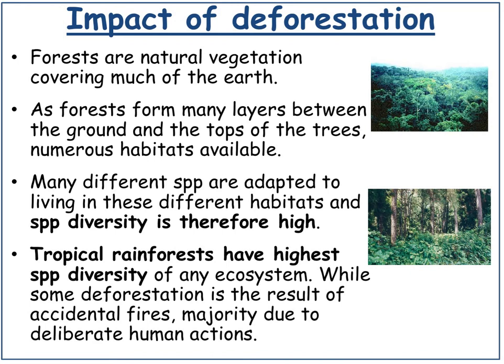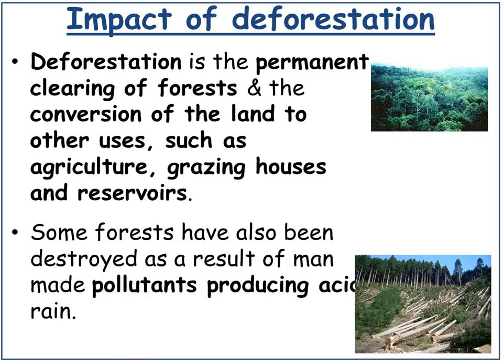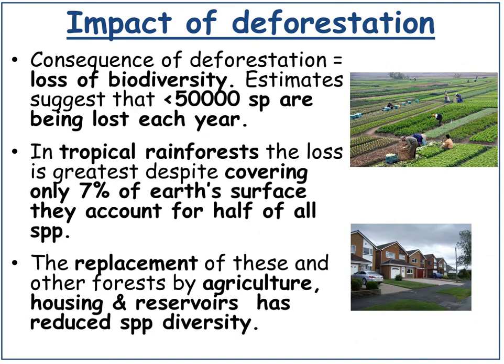While some deforestation is the result of accidental fires, the majority is due to deliberate human actions. So deforestation is the permanent clearing of forests and the conversion of the land to other uses, such as agriculture, grazing, houses and reservoirs. Some forests have also been destroyed as a result of man-made pollutants producing acid rain.